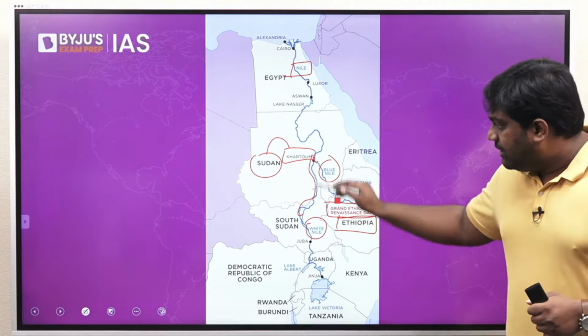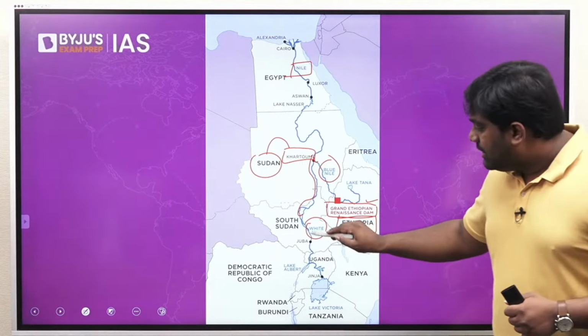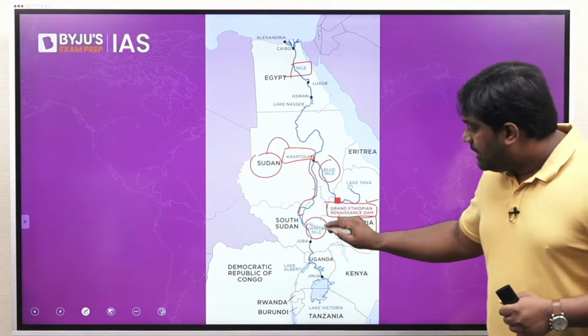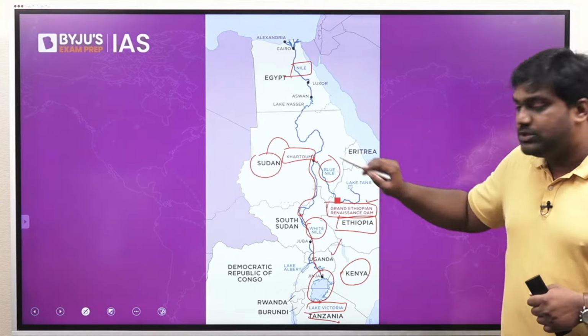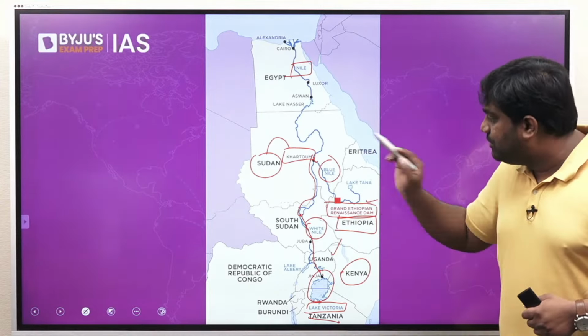The White Nile, which is one of the tributaries, has its origin over here at Lake Victoria, which is one of the African Great Lakes. It is part of Kenya, Tanzania, and Uganda over here. It's formed by the Great African Rift Valley system. So the White Nile takes its birth over here, passes through South Sudan, reaches Sudan over here, and merges with the Blue Nile that is coming from Ethiopia.